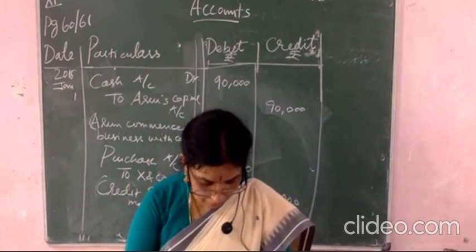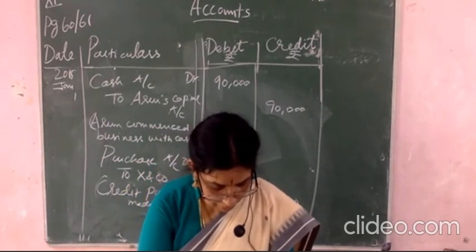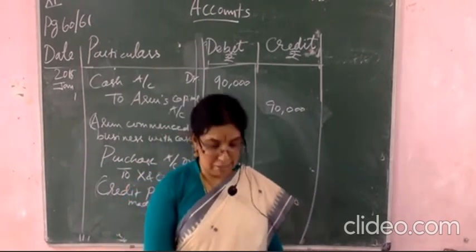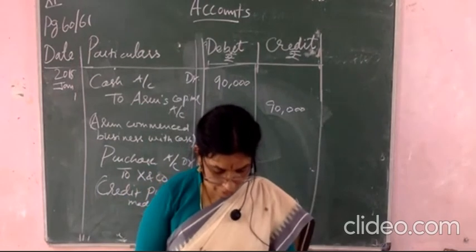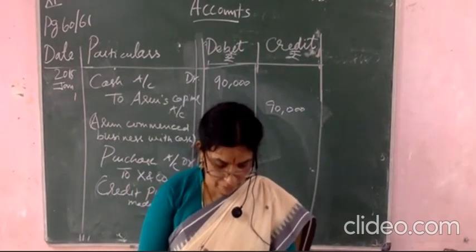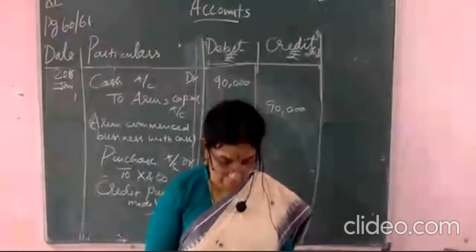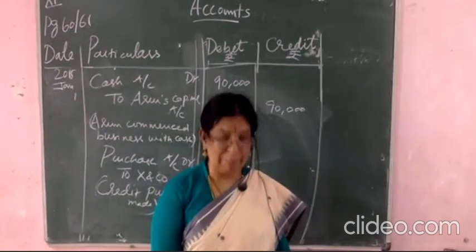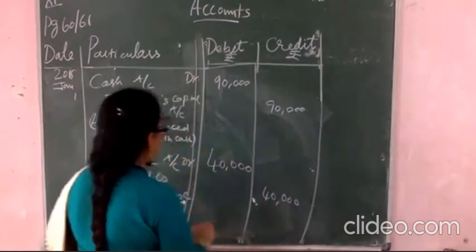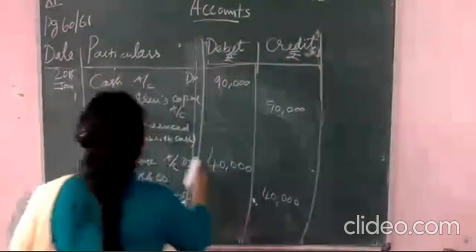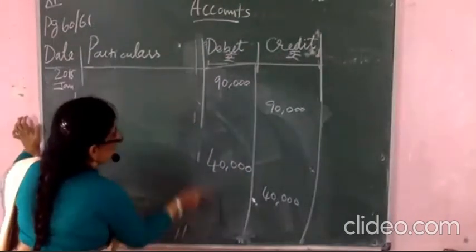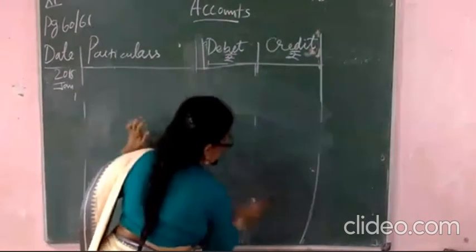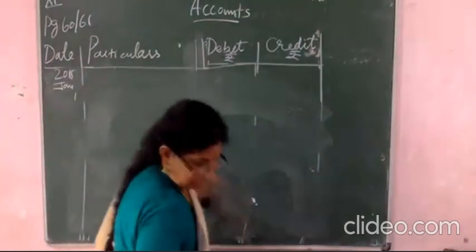And here you see that bill is accepted, drawn by the Exxon company, 20,000. So what is the thing? Bill is drawn by the Exxon company, that is also accepted. So who is debiting here? Exxon company only. So what you will write here? Exxon company account debited.